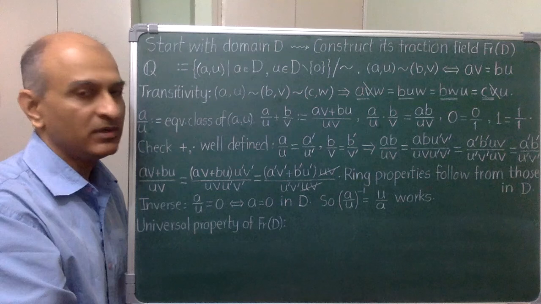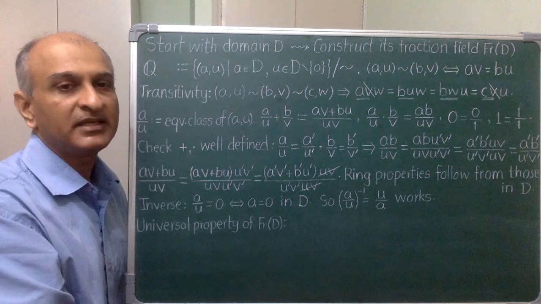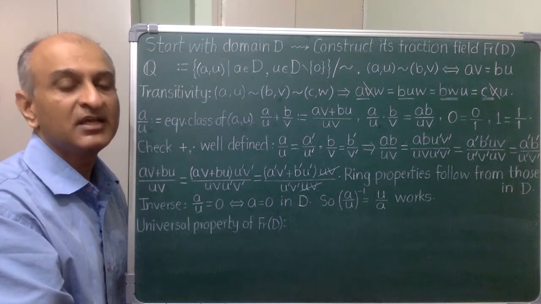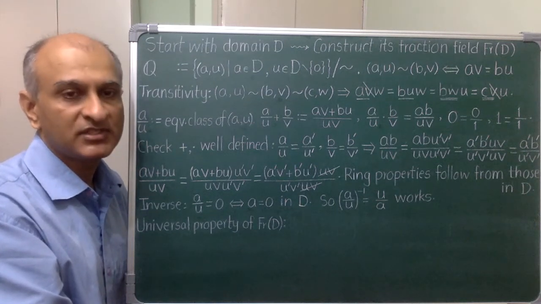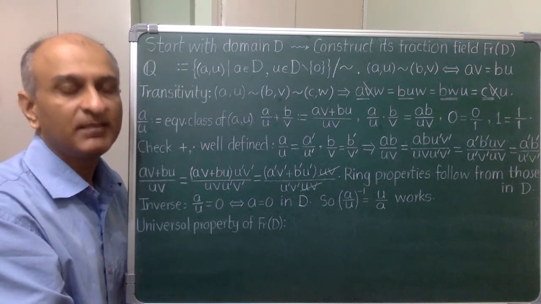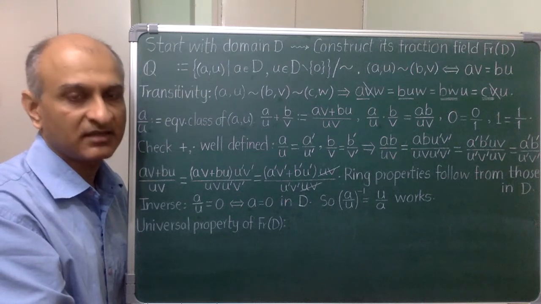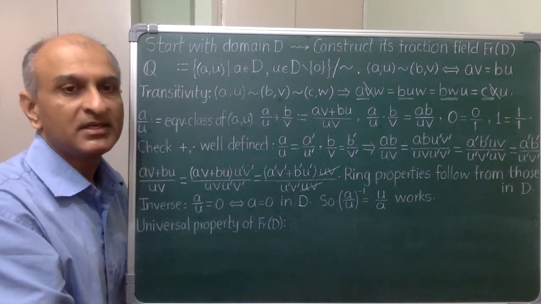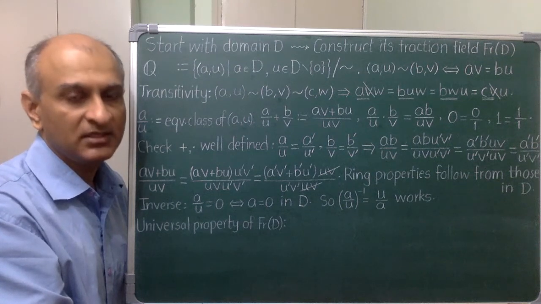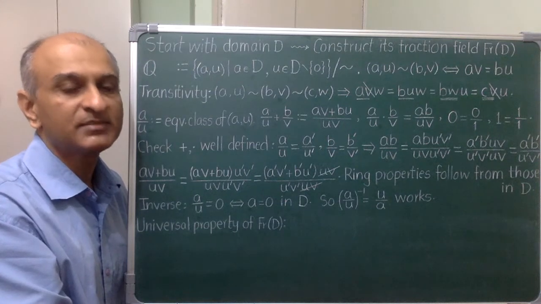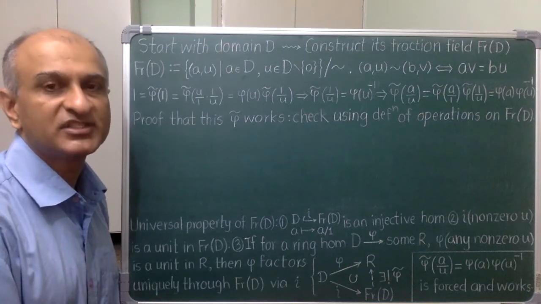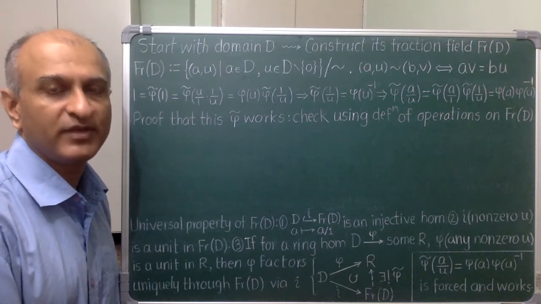Okay, now it should not come as a surprise that, just like our previous constructions, the fraction field construction also has a universal property. This universal property should be about a map involving what is given, namely the domain D, and what we constructed, namely its fraction field. Such a map is not difficult to see, so you should write it down and try to figure out what is so universal about this map. Everything that the universal property says is straightforward to verify. The point is to formulate it right.